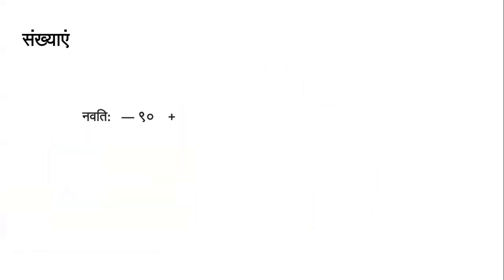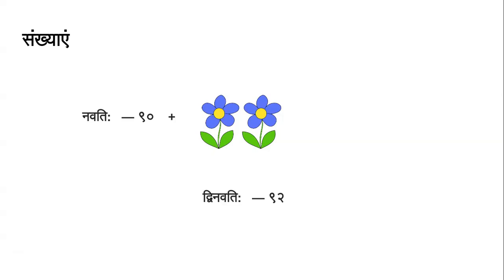So friends, we know Navatihi means 90. Now, if we add one flower to Navatihi, how many will it be? It is Eka Navatihi, 91. One is Eka, Navatihi is 90. Now let's add Ekam, Dve. We are adding two flowers to Navatihi. So it is Dvinavatihi, 92.